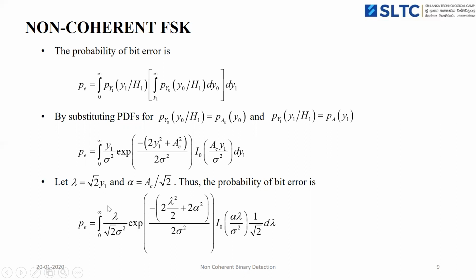So we can modify the probability of error expression for non-coherent FSK in this form. Here we are replacing Y1 by lambda by root 2 and A_C by alpha into root 2. Then A_C squared equals 2 alpha squared.